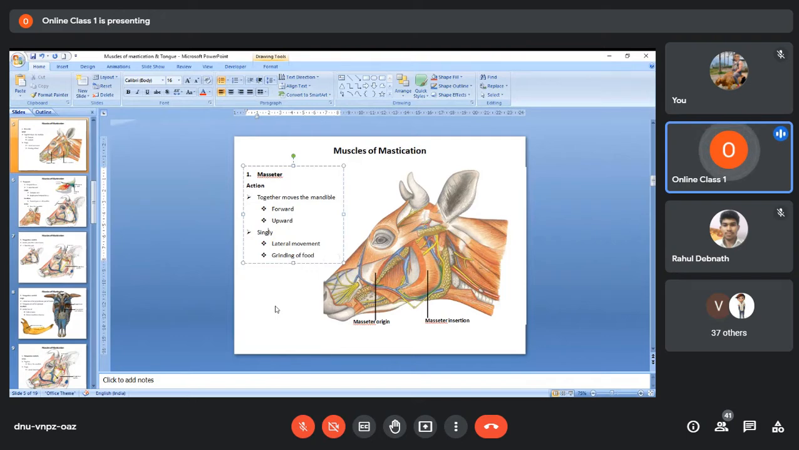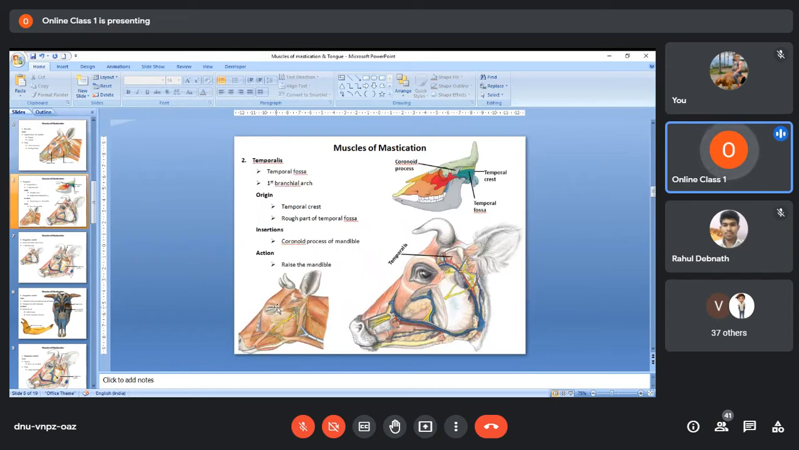And to grind that grass, suppose the left side masseter will first contract, then it will relax, the right will contract, then again the left, then the right, and like that it will go on contracting and relaxing. As a result, the lower jaw, that is the mandible, will move from right to left, and it will go on moving like that, and it will help in grinding the food. But if the two masseters act together, then the mandible will be moved forward and upward.